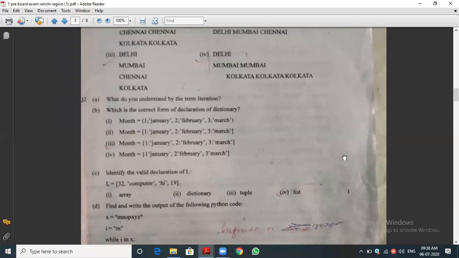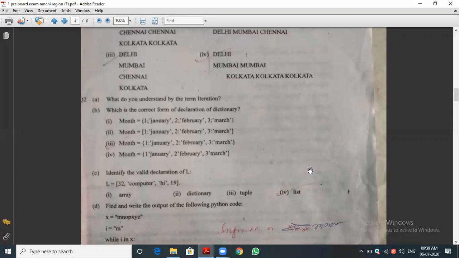This is the answer. Iteration means that after executing the statement, the value will be changed. The value will be updated. It may be decreased or increased. Okay. The best example where we can use iteration is in the looping concept. That should be your second point. We can use the iteration process in looping, either in a while loop or a for loop. With an example, you can give any one example using a for loop or while loop. If you answer these three points: first, what is iteration; second, where we are using iteration; third, with an example.